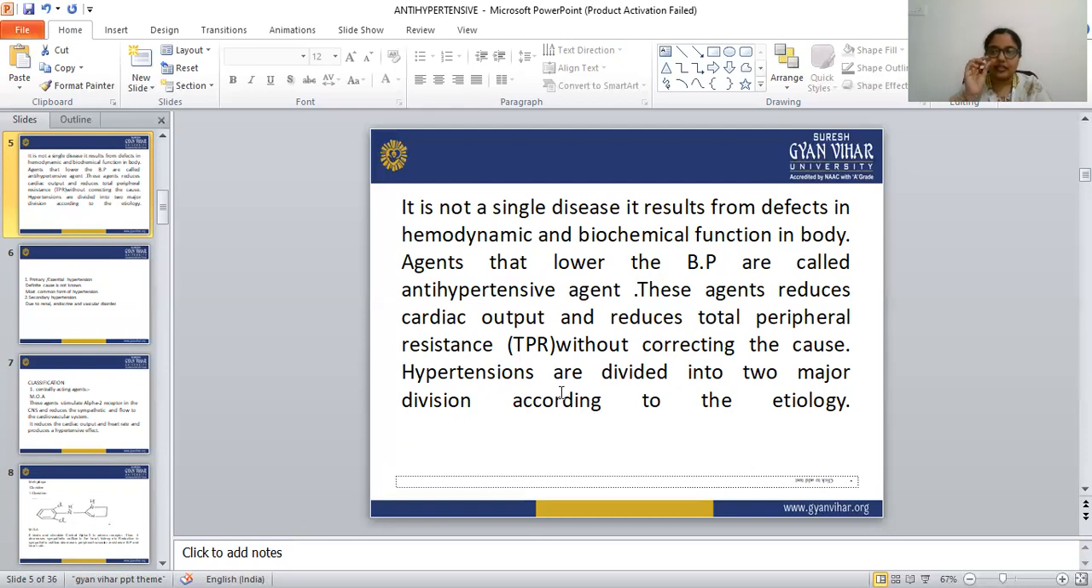there is a gap, and that gap is known as the resting period of the heart. At that time, at the resting period of the heart, the pressure that is generated is known as diastolic blood pressure, that is 80 mmHg.